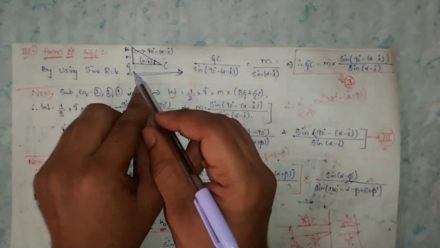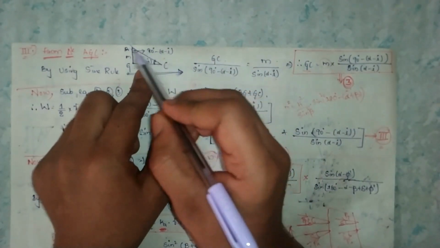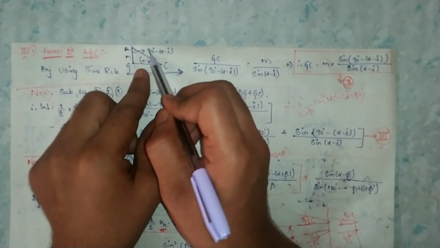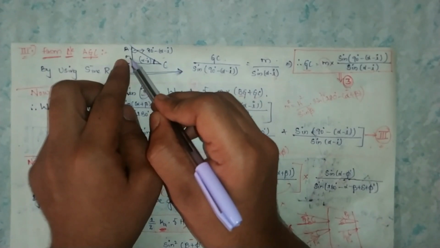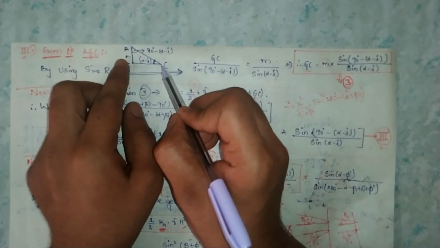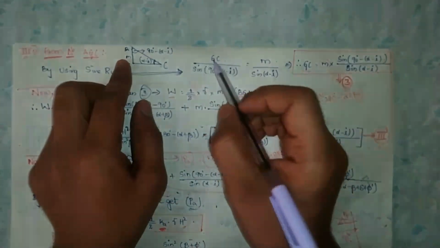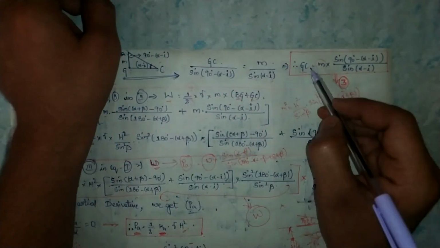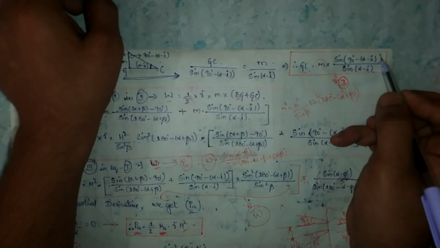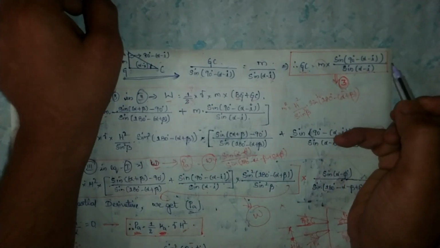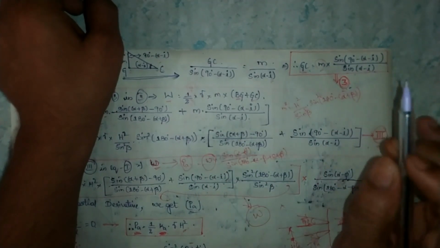By the sine rule, GC by sine of 90 degrees minus alpha minus I equals M by sine of alpha minus I. So GC equals M into sine of 90 degrees minus alpha minus I by sine alpha minus I. Here also don't substitute M, keep it like that.